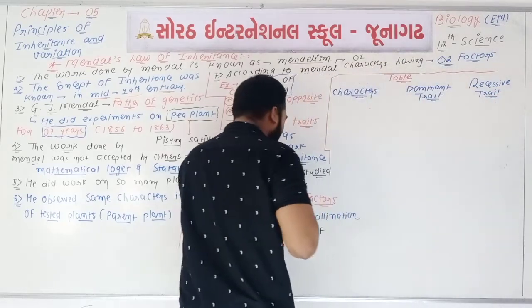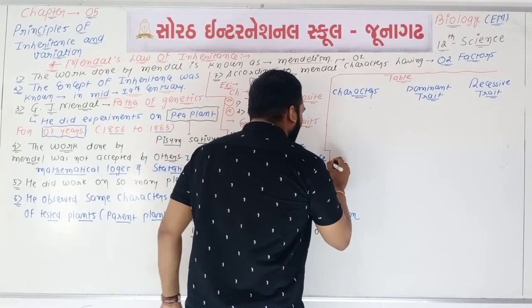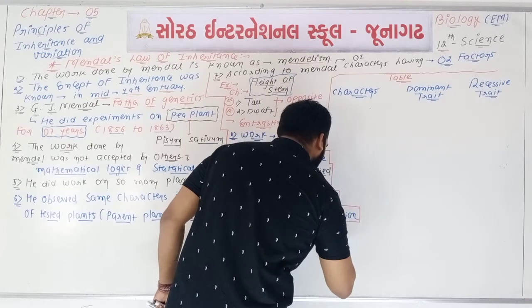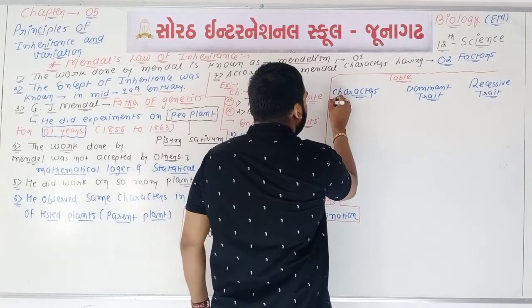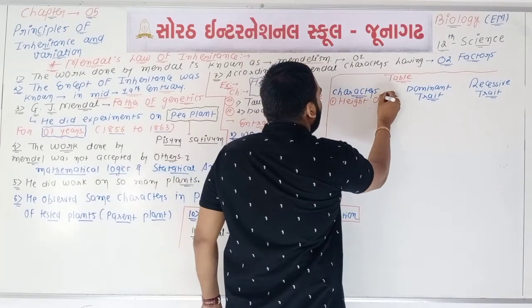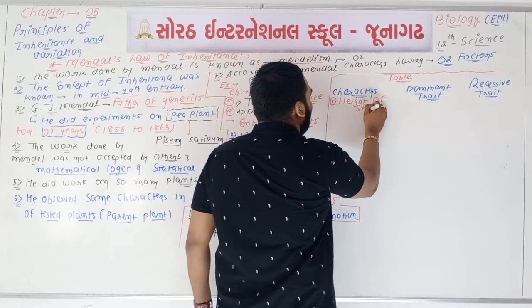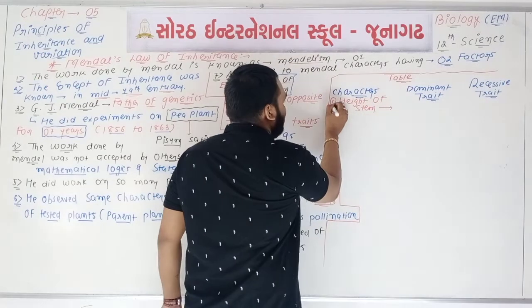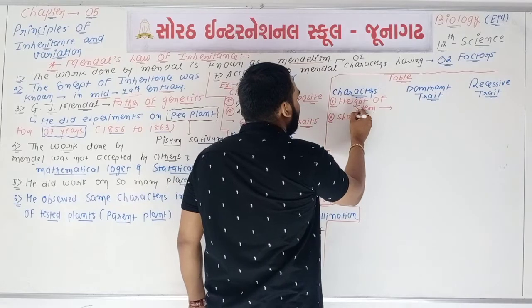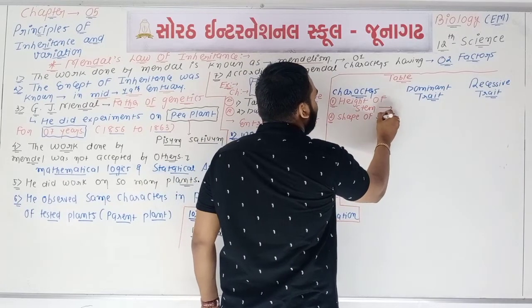So first of all, we will write all 7 characters. The first character is height of stem. Second character, we can say, is shape of seed.